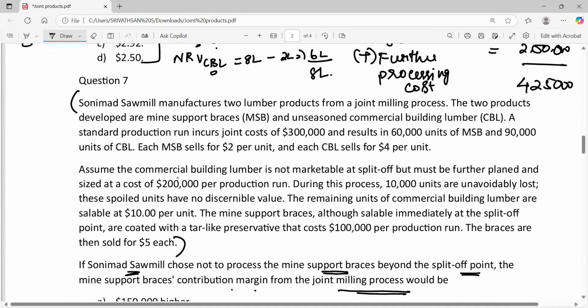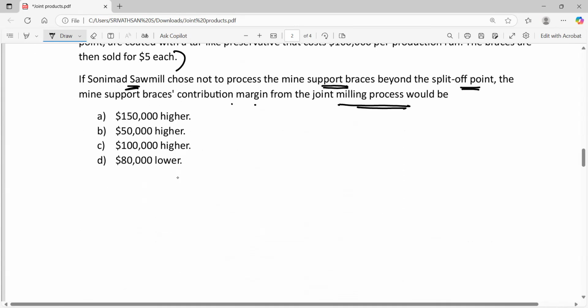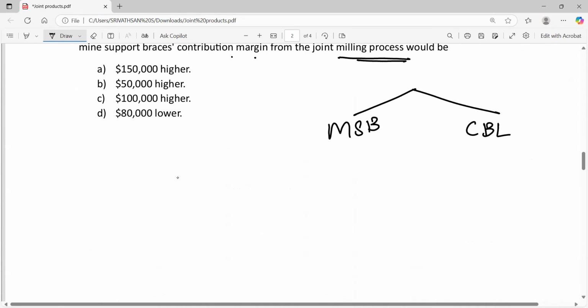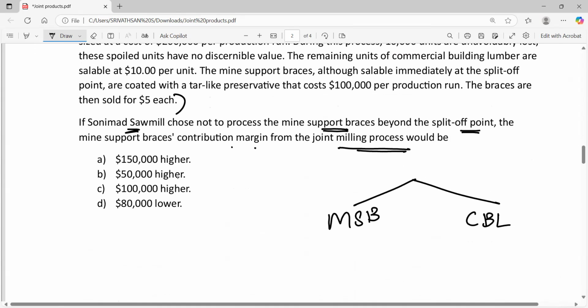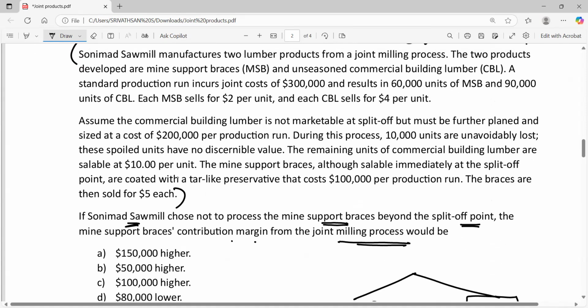What they are asking us, listen, is this: from the joint process, we are producing two products, MSB, mine support braces, and CBL. CBL is nothing but commercial building lumber. So we are producing these two products from the joint process. Now here, CBL cannot be sold at the split off point. It is mentioned in the question.